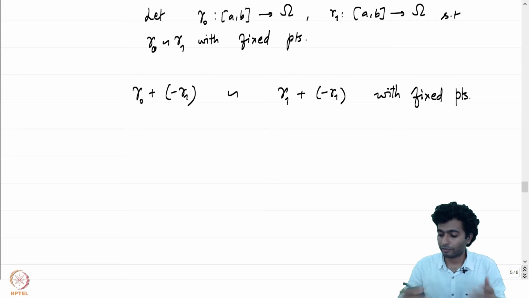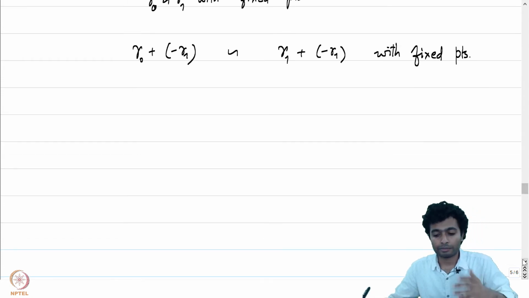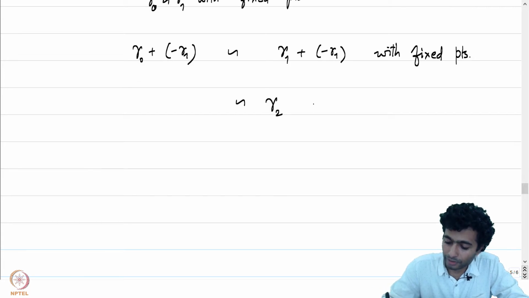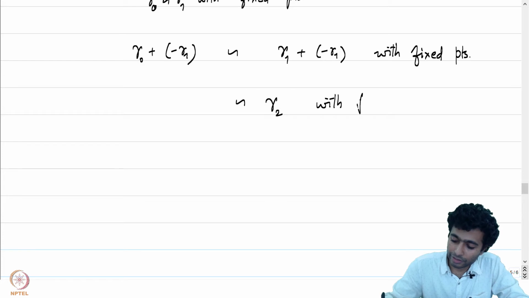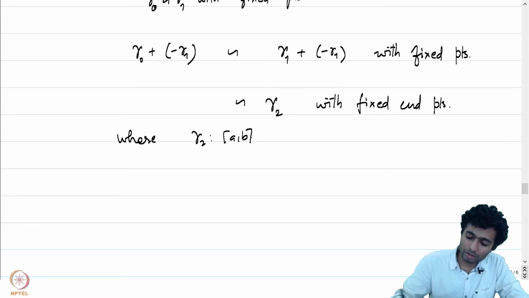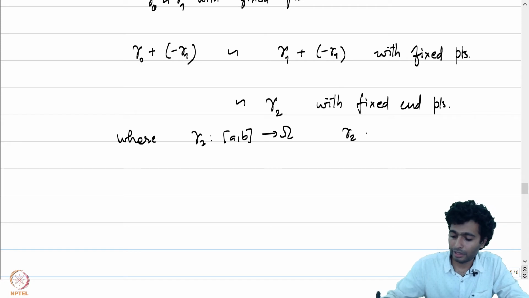And by using one more property from the previous lectures, gamma 1 plus minus gamma 1 is homotopic to the constant path, which let me call gamma 2, with fixed endpoints, where gamma 2 of any point t is just the point z0, which is the same as gamma 0 of A.